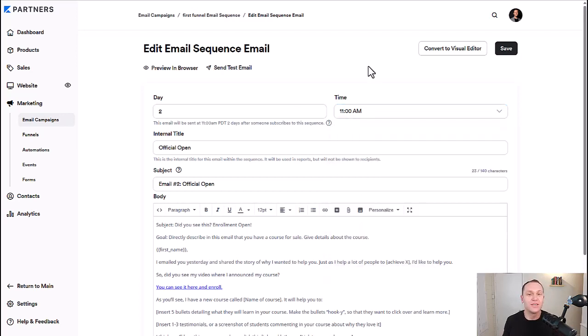Your sequences are automated emails. For example, if someone lands on your website, you have an opt-in form with a freebie that you can give them in exchange of their email address. They give you their email address. Then you can have this sequence automatically get triggered every time a new person opts in for your freebie.